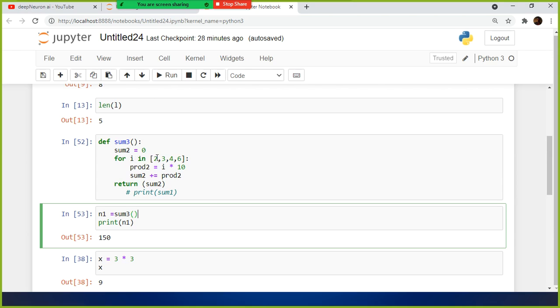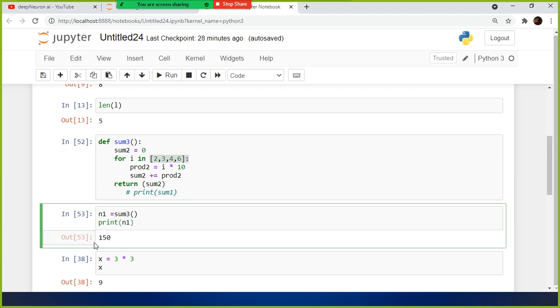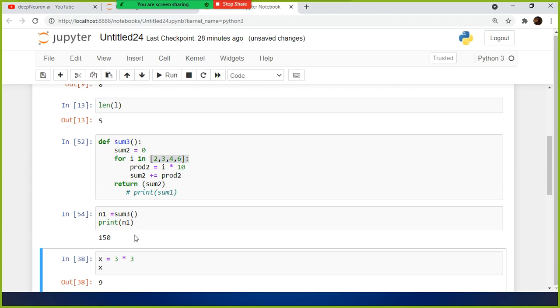Inside the function, we hard coded the values 1, 2, 3, 4, 5, 6, and it does all the computation and returns a variable, sum2, because sum2 is the one holding the total value, the one that multiplied each and every value. So that is what you will be getting. If you store this to a variable called N1, N1 will be holding the value 150.